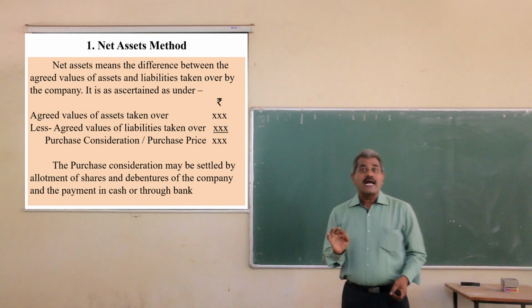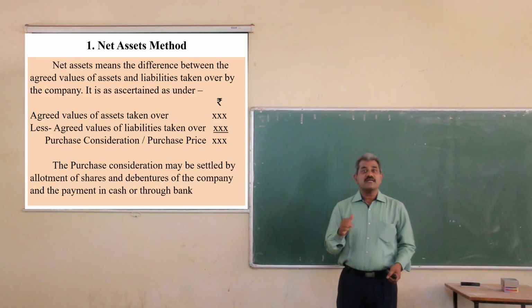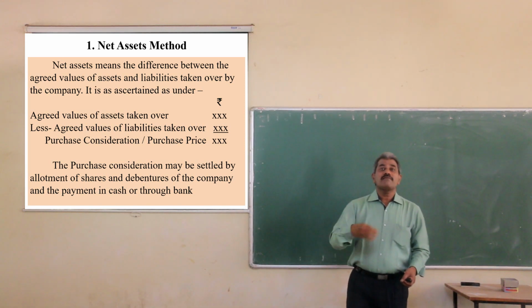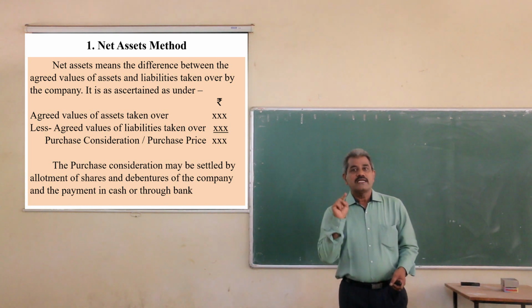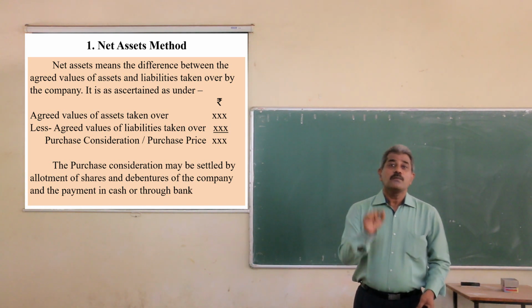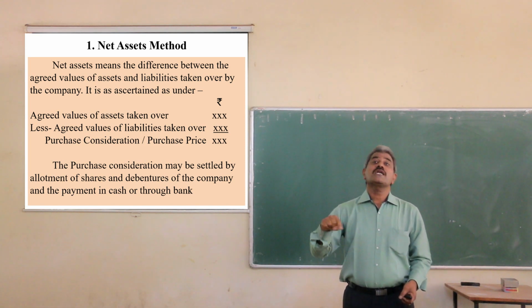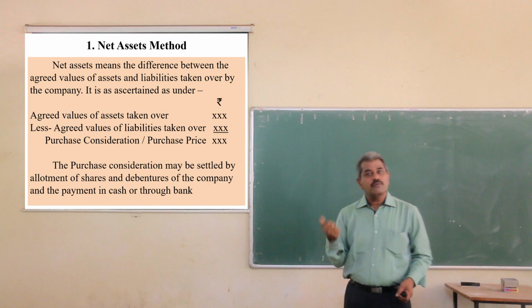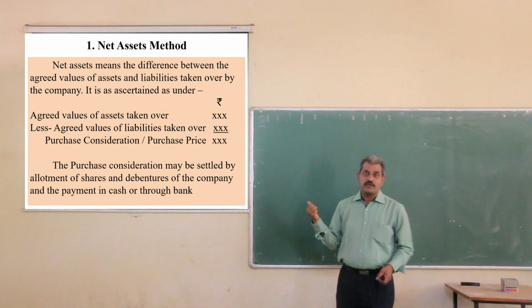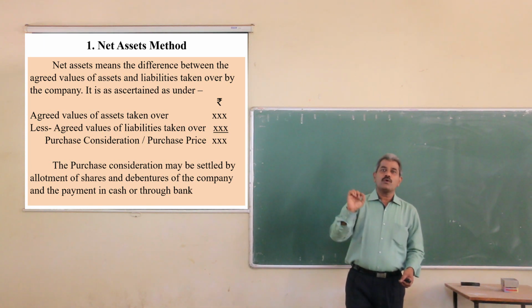But if the agreed value is not given, the revised value is not given, the value is not mentioned in the adjustment, then at such time you can treat book value as agreed value. If the agreed values are not given, then you can treat book value as agreed value. Okay. So assets taken over at agreed values